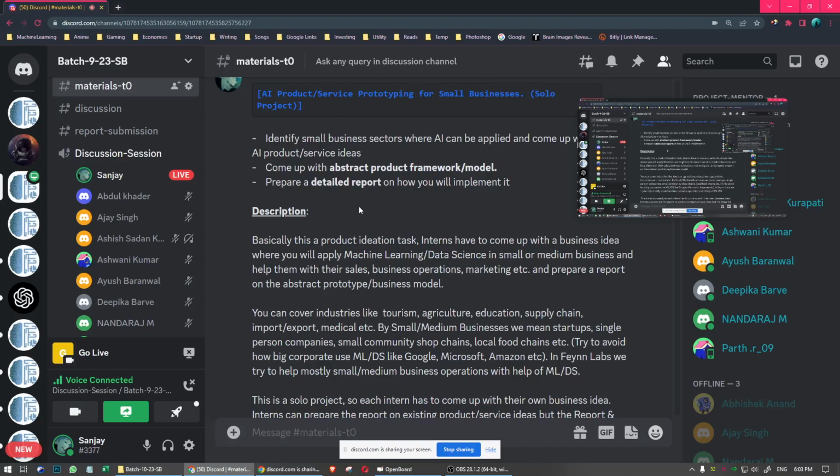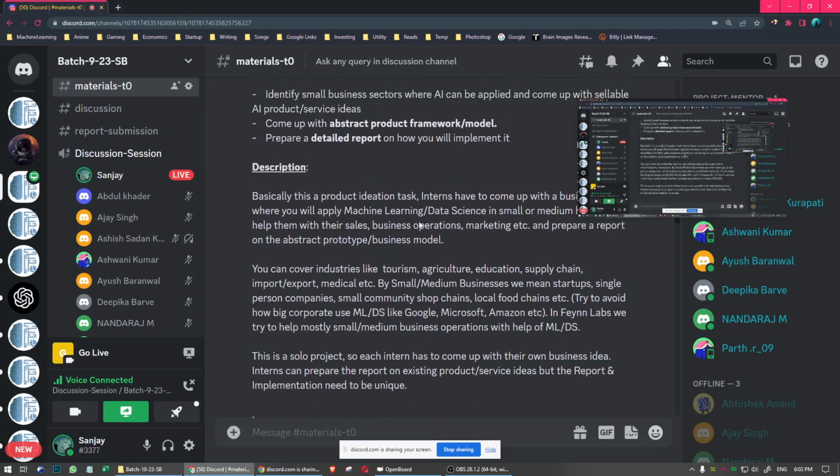So right now, with the development of new technologies and AI, a lot of products and services are coming up which use machine learning. So basically your task here is to come up with an idea of an AI product and service which will use machine learning technology.